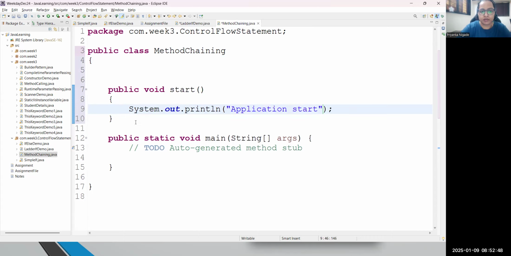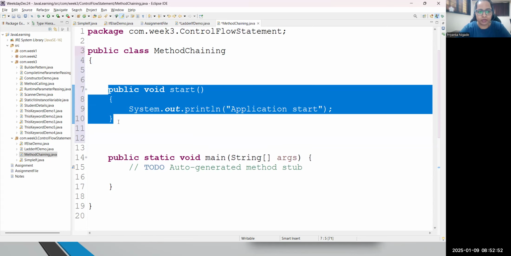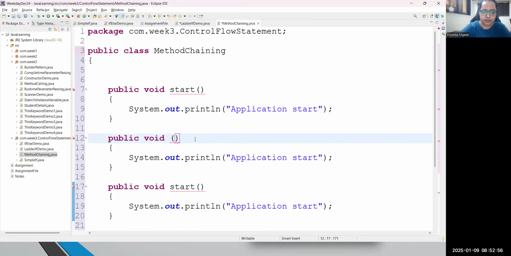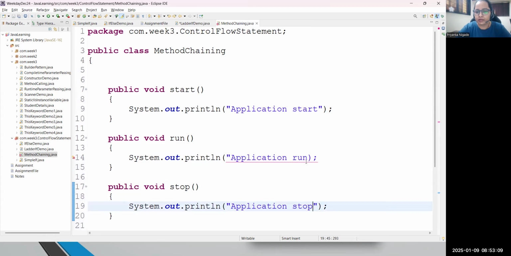Clear? Now please have a look. I will design the second method. Let me copy and paste for the time being, and focus. Three methods I'm having. This is run, so I will be writing "application run". And third is the stop method. Three methods I'm having currently: "application stop". Now the point is, let me complete the syntax.